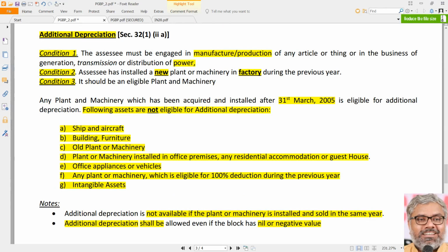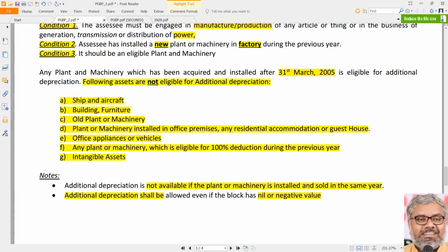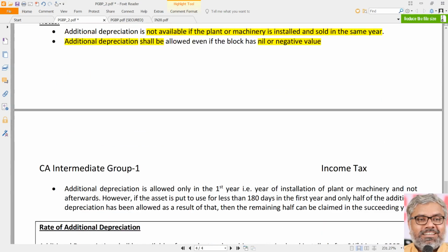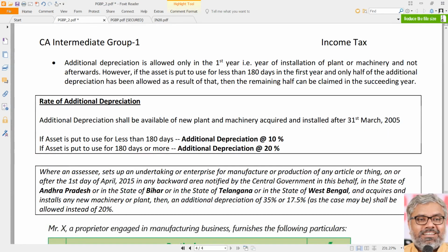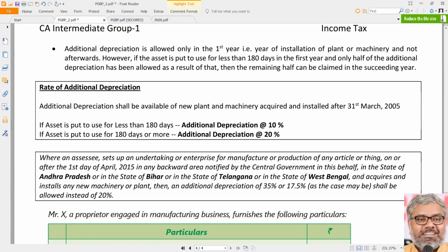After the normal depreciation, everything related to additional depreciation also shall be remembered very thoroughly. Thoroughness is what is required. What assets are eligible, what conditions should be satisfied, what assets are not eligible also has to be very clearly remembered. Then naturally another situation comes, what if the asset is put to use for less than 180 days? Then the situation will be different.